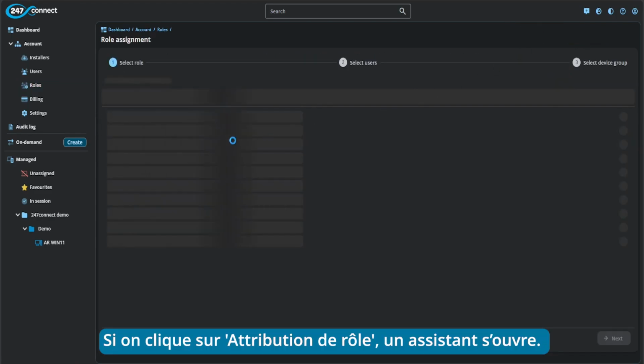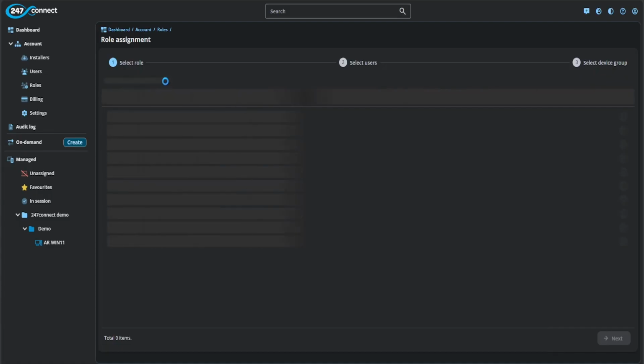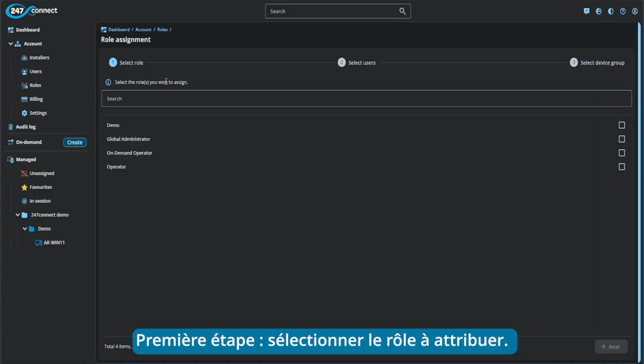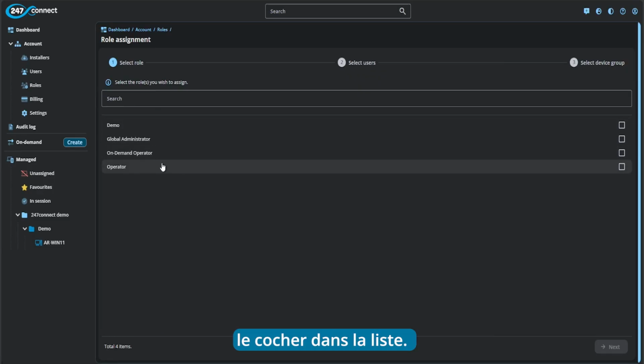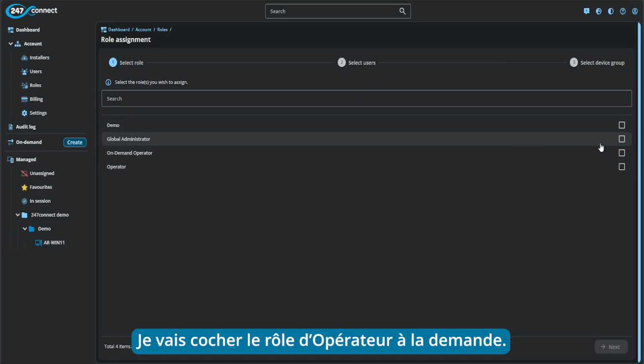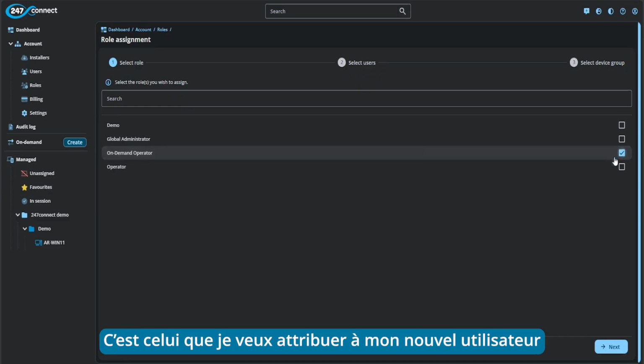So if we click into role assignment, a new wizard opens up. The first step is to select your role from the list. You can either search for them if you have a lot of roles, or you can just tick from the list that's shown on screen. So I'm going to tick my on-demand operator role here, because I want to assign these permissions to my new user that I've just created.